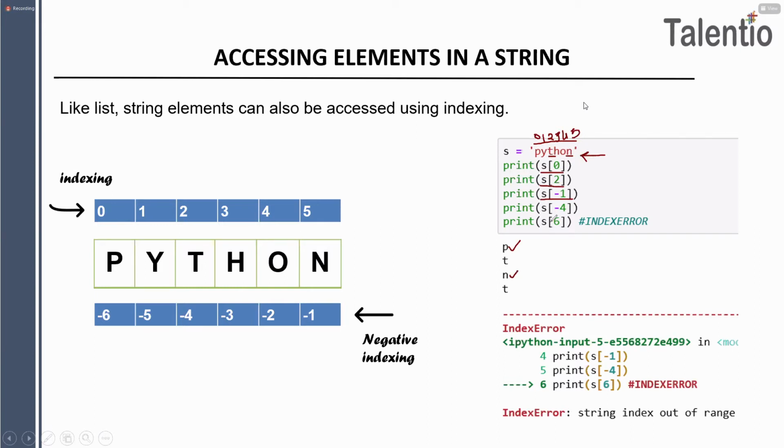Okay. Next, I wanted to print S of -4th location. This is -1, -2, -3, -4. Okay. And then what is present on the -4th location, guys?